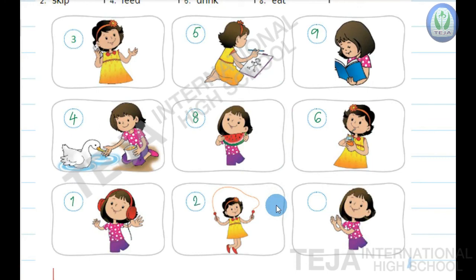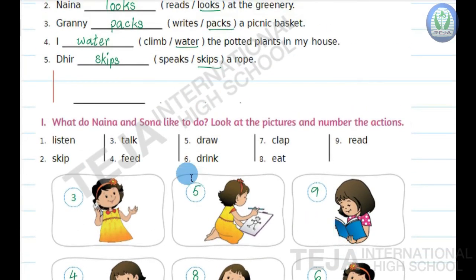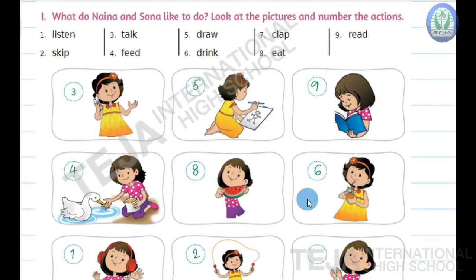Now the last picture, children, what she is doing? She is clapping. So here it's number 7, clap. So all these are the action words. These words are called verbs.